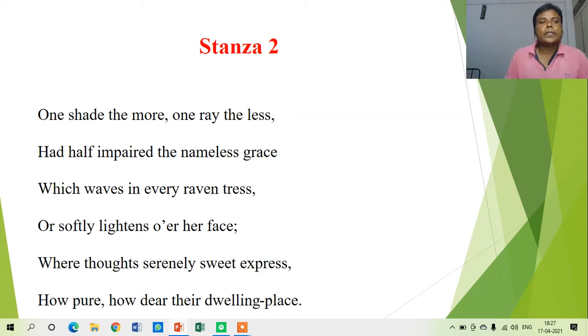The second stanza is: One shade the more, one ray the less, had half impaired the nameless grace, which waves in every raven tress, or softly lightens o'er her face, where thoughts serenely sweet express, how pure, how dear their dwelling place.